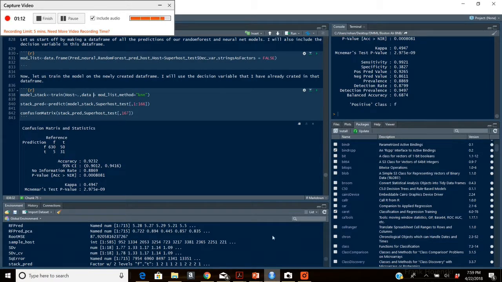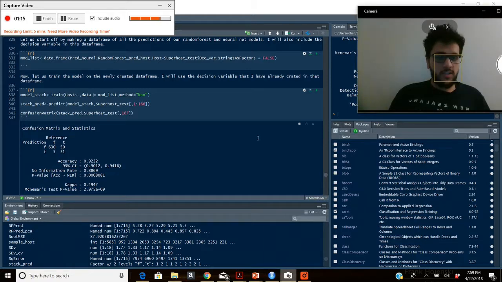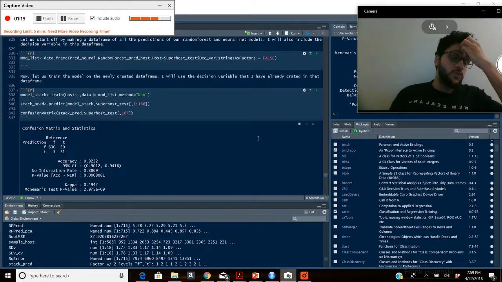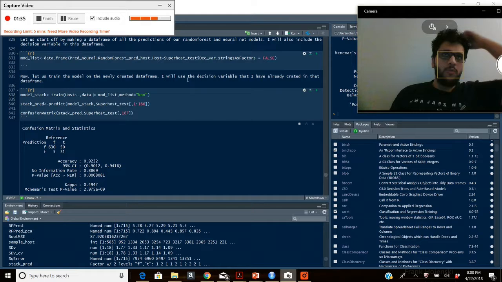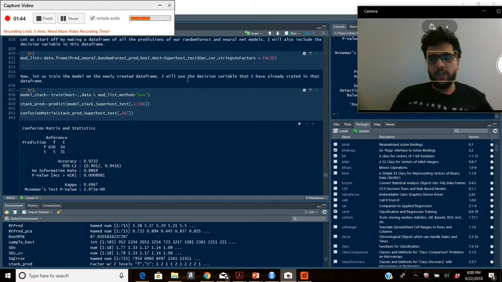Thus, in summary, we built four models. Two of them were predictor models, two of them were classification models, and I employed various techniques like cross validation. I used PCA to select the features for modeling my predictor models. I found that random forest had the most accuracy for my predictor models when it was used with cross validation, while the model ensemble of random forest and neural network had the most accuracy for my classification models.